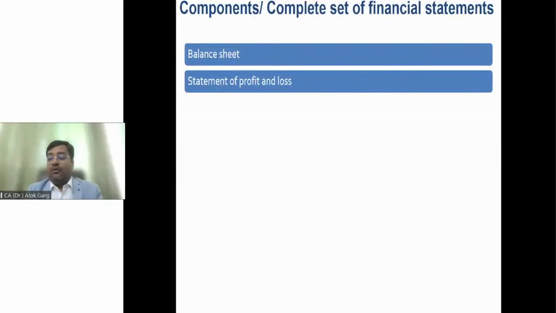The statement of profit and loss, this is the second component, and we have discussed that the statement of profit and loss is much bigger. It is more elaborate. It is larger in comparison to the accounting standard statement of profit and loss. And why is it so? Because this statement of profit and loss has an additional section of other comprehensive income, OCI. Do you remember I have shown you this other comprehensive income? We will be discussing it in detail in this particular Ind AS, but I have shown you this other comprehensive income in the statement of profit and loss, right?